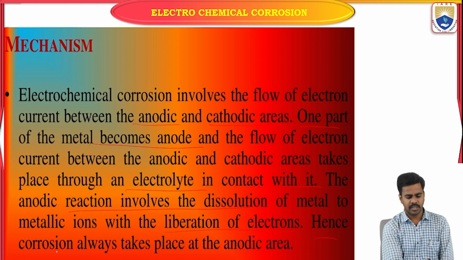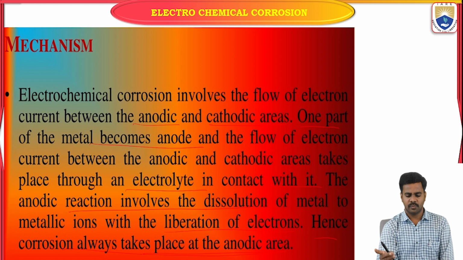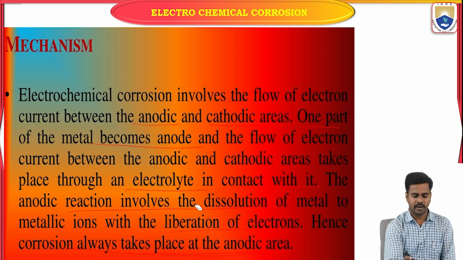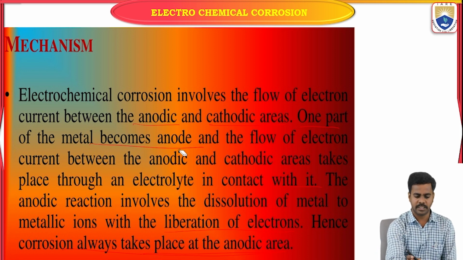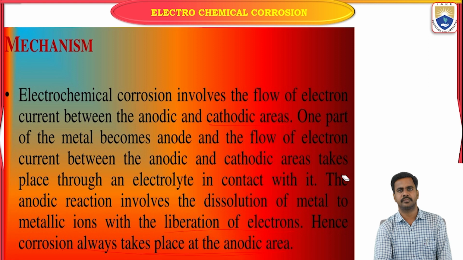Hence, corrosion always takes place at the anodic area. Why? Because we know that corrosion is nothing but an oxidation process. So where does oxidation take place, at the cathode or the anode? At the anode, oxidation takes place. So due to the oxidation at the anode, the metal converts into metallic ions.